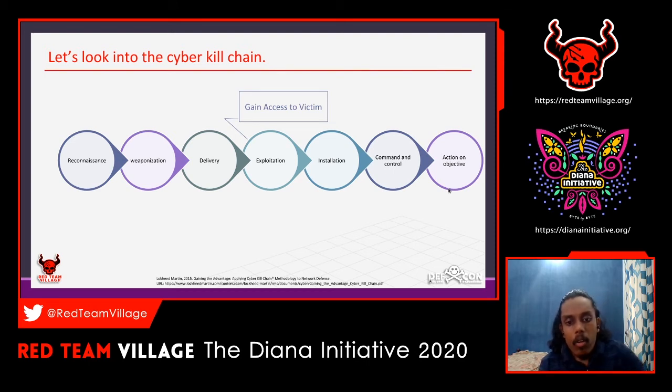That is called the exploitation part, getting access to the victim. And the attacker will also try to execute code on the victim's system here. This is what happens. Like I said, the malicious document the user downloaded will get executed in this part, and the attacker will get access from here.